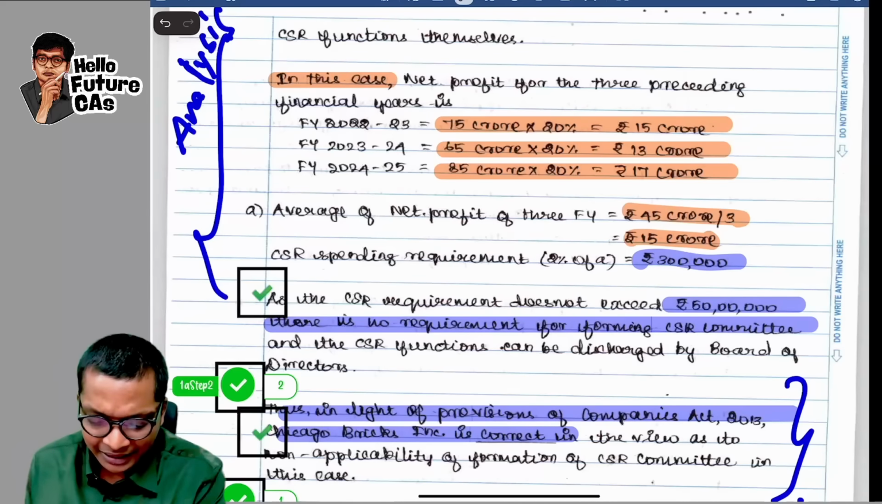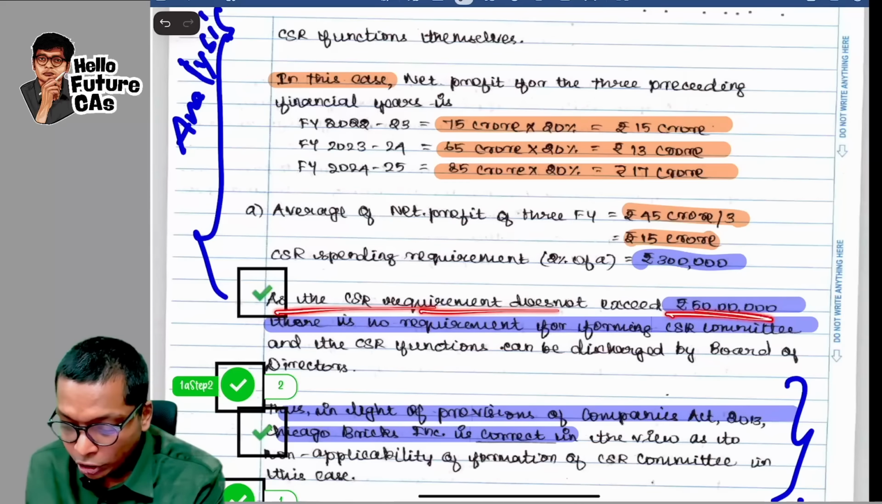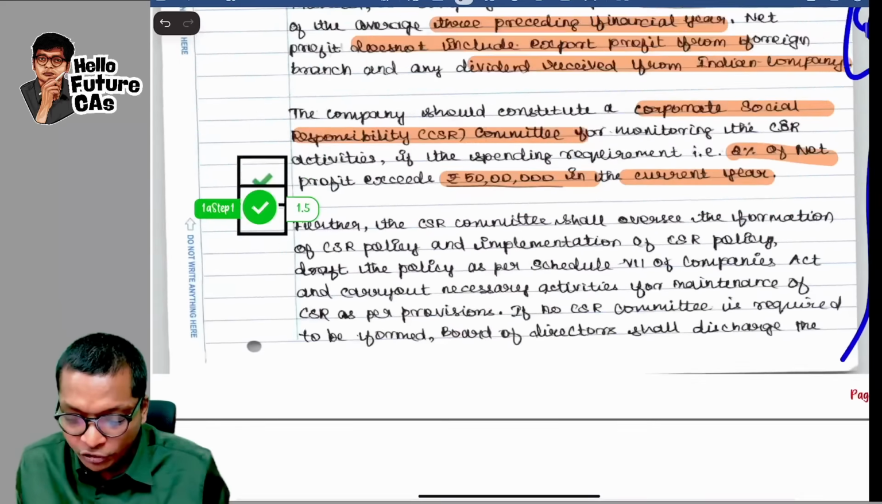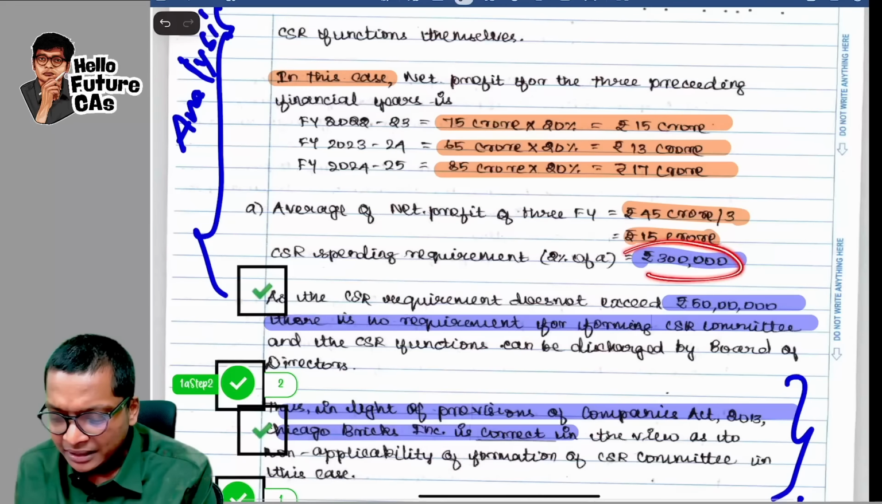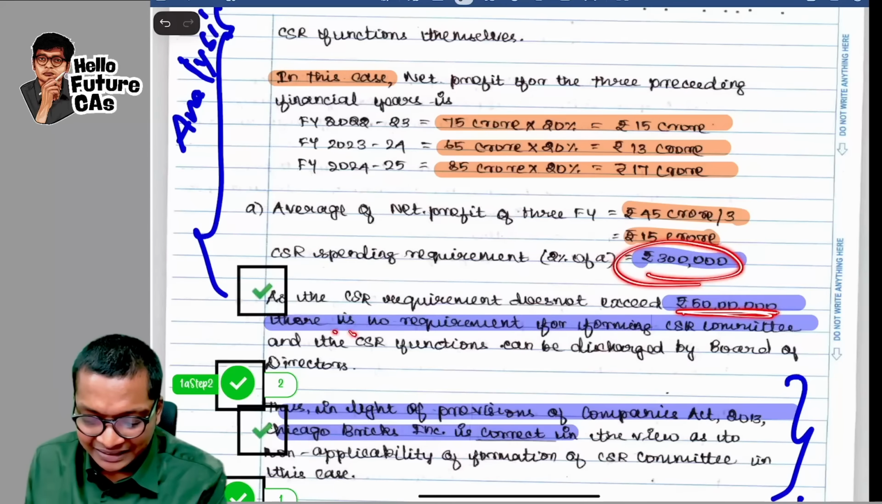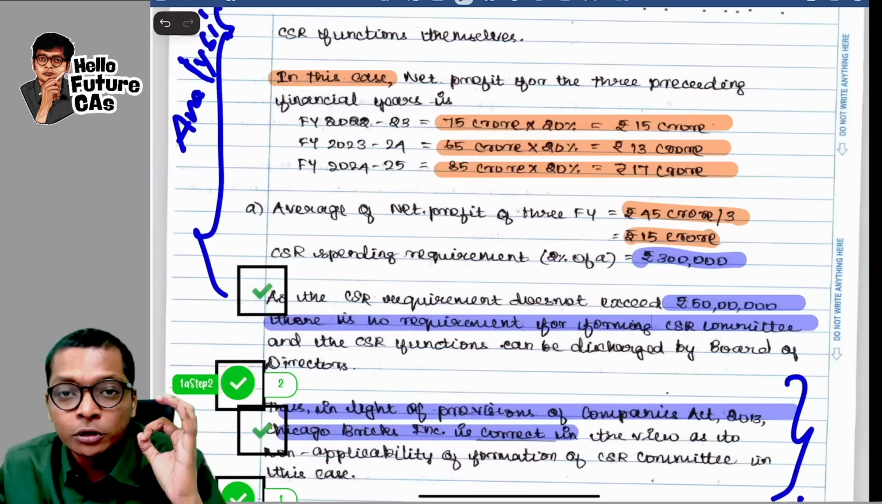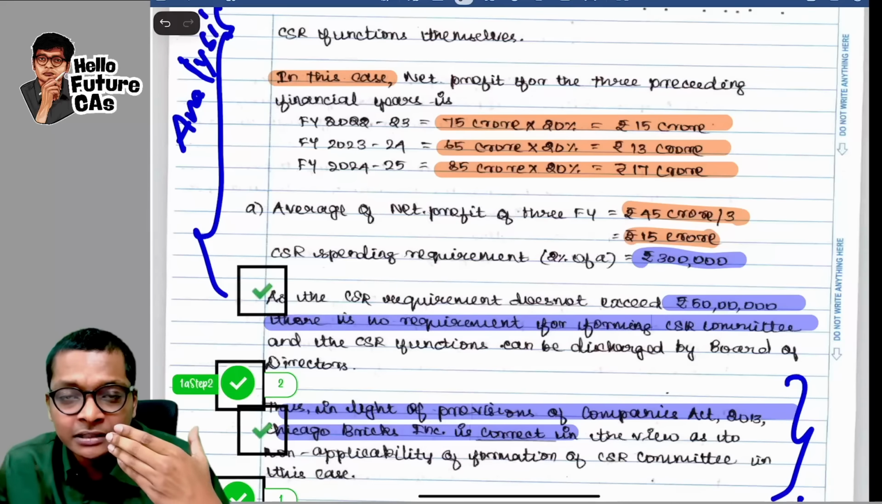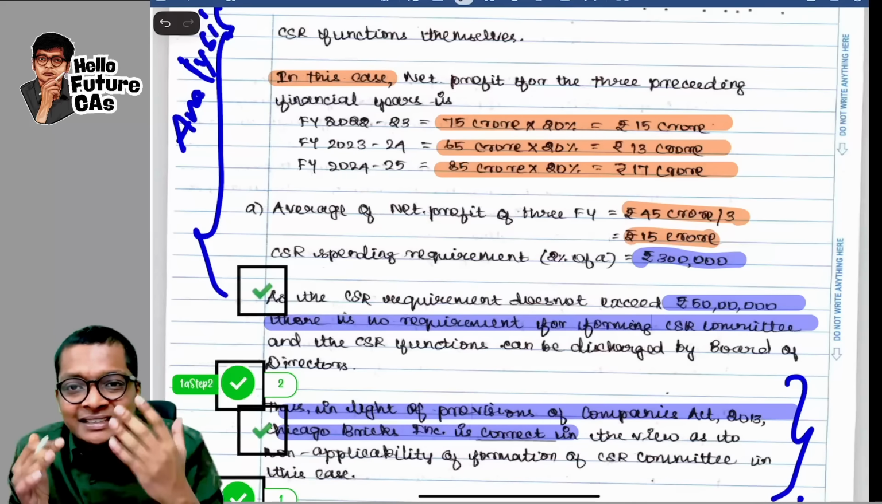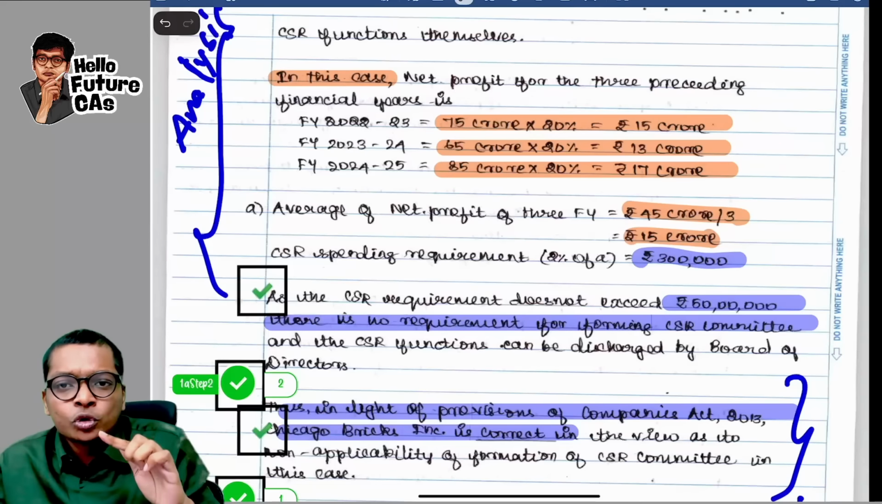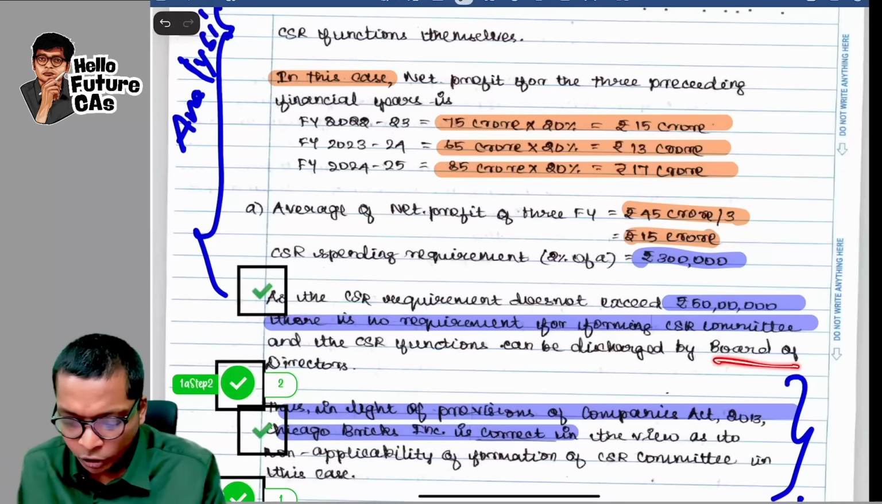And now she's writing, as the CSR requirement does not exceed 50 lakhs. Above she told, guys, only if it exceeds 50 lakhs, you need CSR committee. So she's connecting the provision with the question fact, saying that since it does not exceed 50 lakhs, there is no requirement for forming the CSR committee, and CSR functions can be discharged by the board of directors itself. This is something important to note. We will say CSR committee is not needed, but who will spend the CSR? Still I have to spend for CSR over here. So I'm saying here it will be discharged by the board of directors.